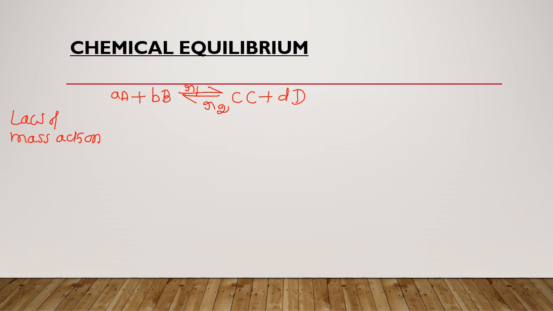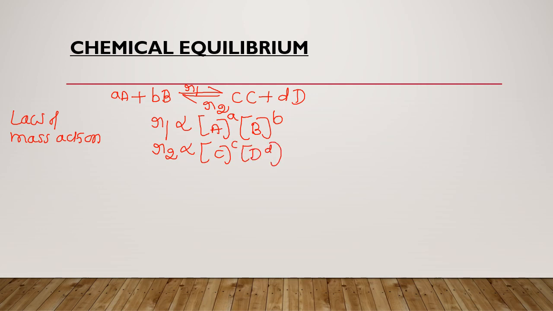Now, by making use of the law of mass action, I can write R1, the velocity or rate of the forward reaction. It always depends upon the concentration of the reactants. So I can write like this. And also, the rate of the backward reaction is directly proportional to the concentration of the products.